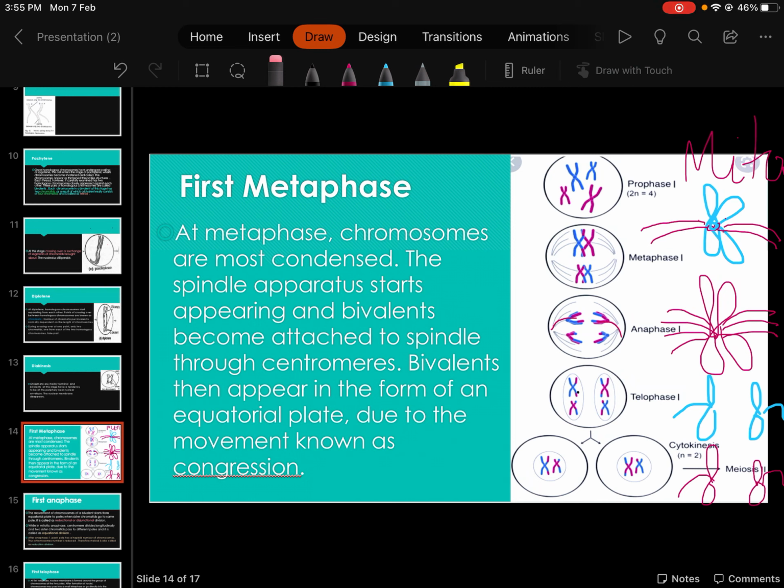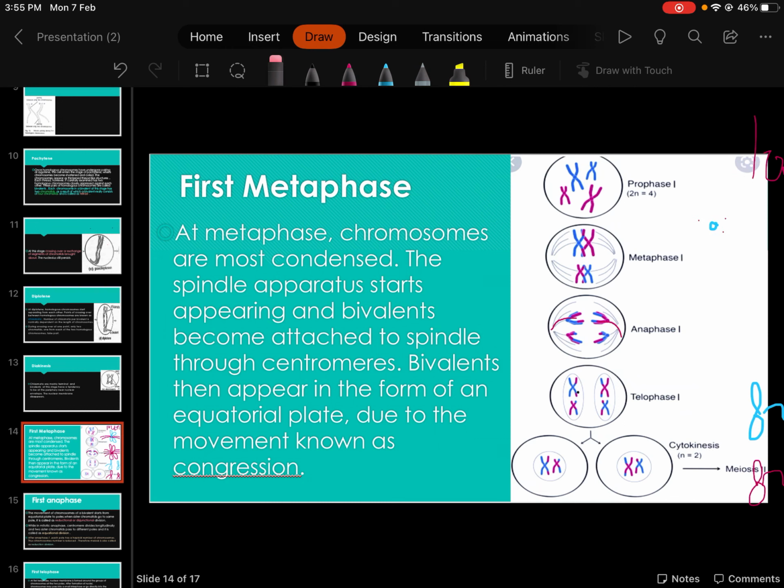See, in mitosis every chromosome is going to divide equally between the cells. That's why mitosis is called equational division. But it does not happen in meiosis.